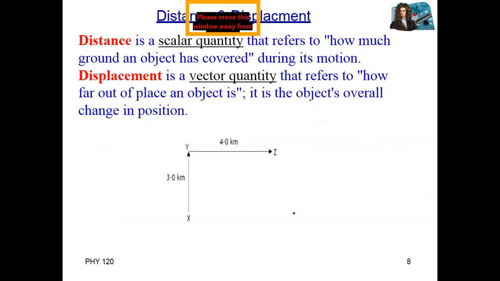Okay, the next thing is distance and displacement. Any idea what the difference is between distance and displacement?